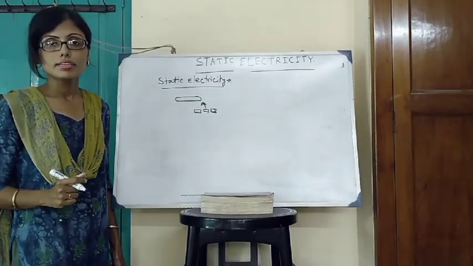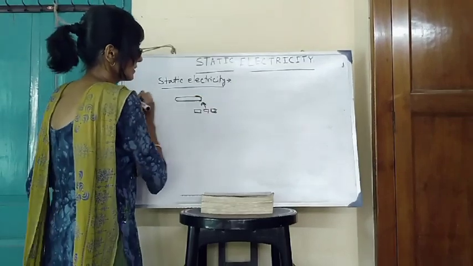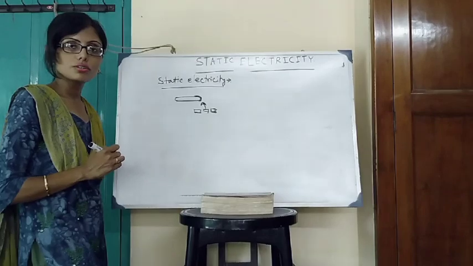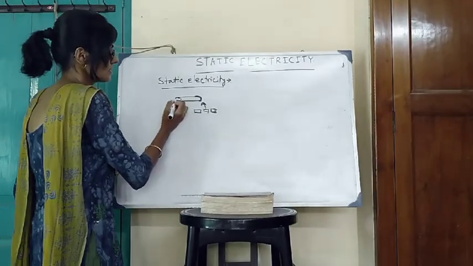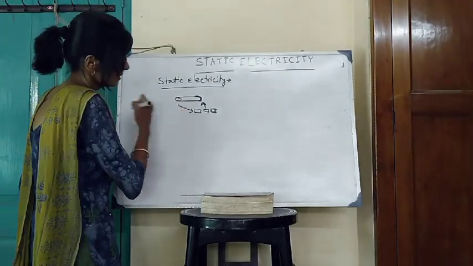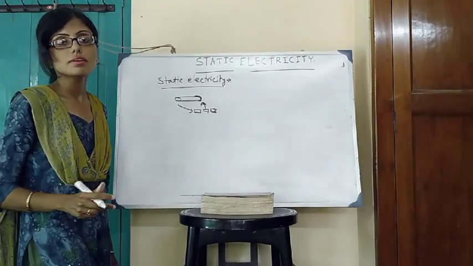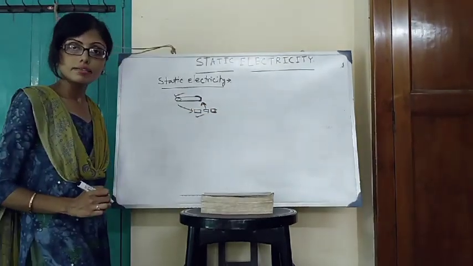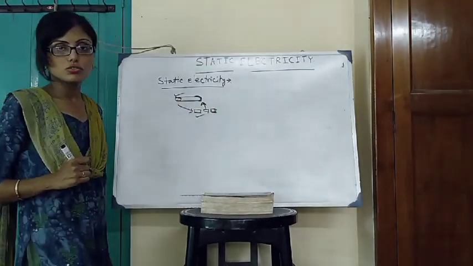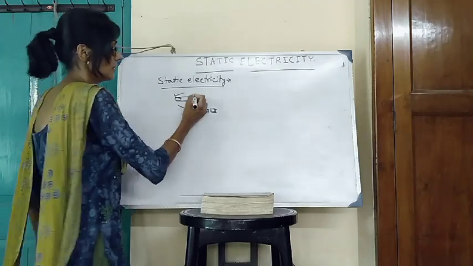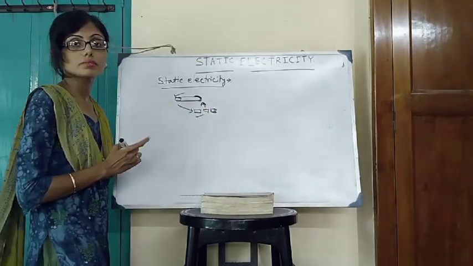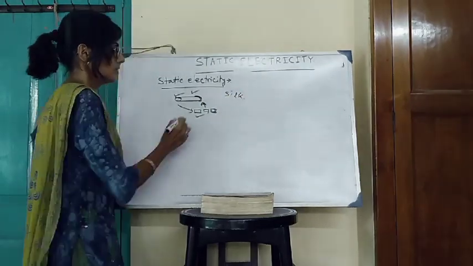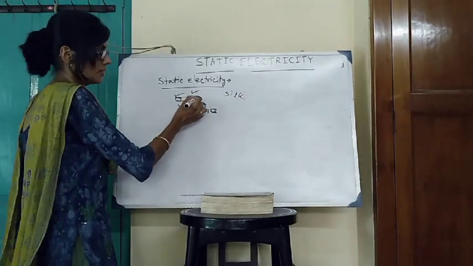Why? That means some charge carriers are produced in the glass rod. If you bring the opposite side of the glass rod near the pieces of paper, what will you observe? There is no attractive force between the glass rod and the papers. Friction between the glass rod and the silk cloth was produced only on one side.